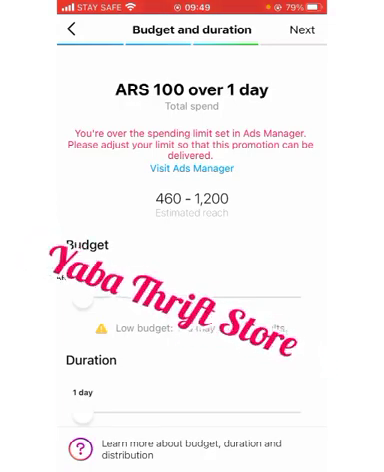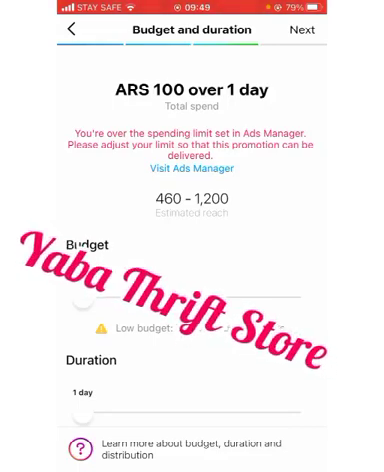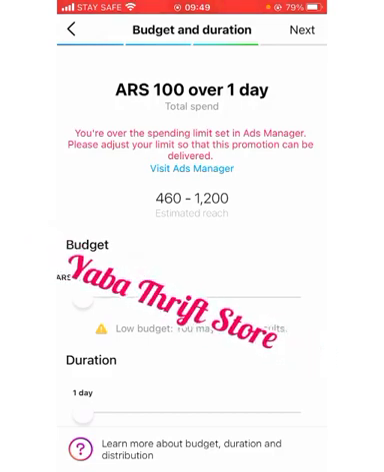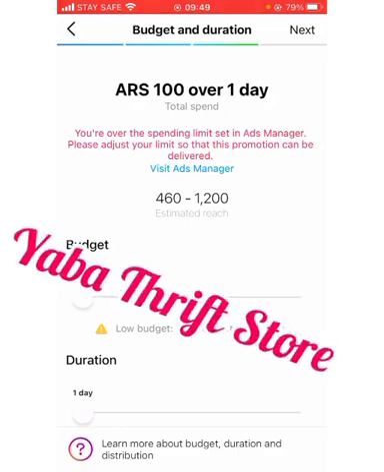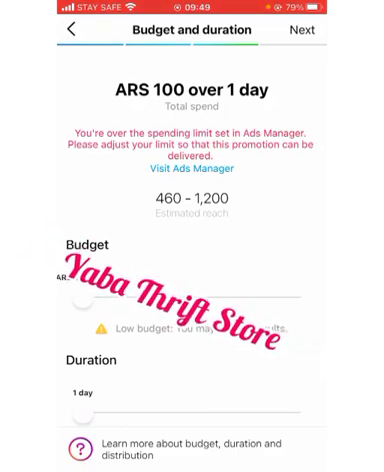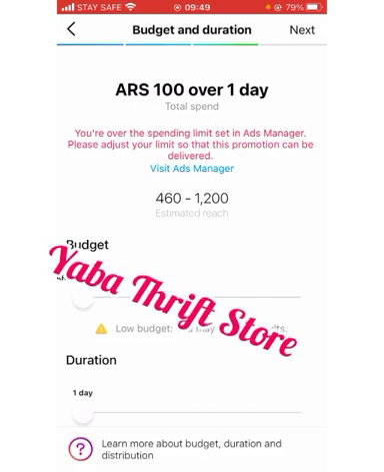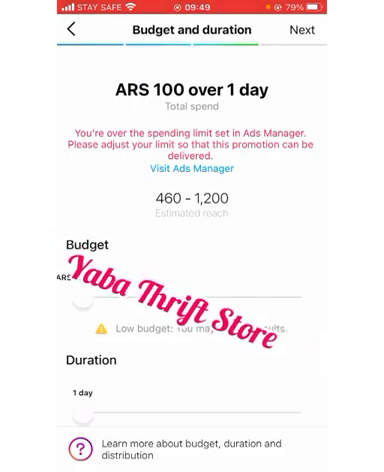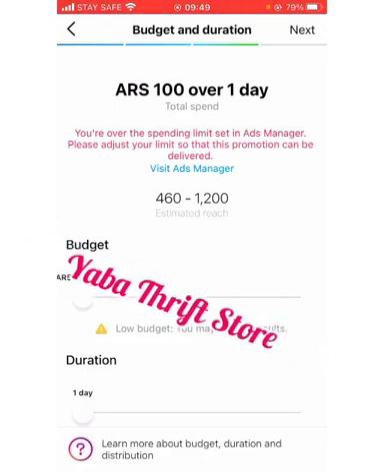So they told me I could not change my currency till further notice. So maybe much later I'll change it. This ARS 100 is about 480 or 490-something naira. So that is the least you can spend in a day for running a sponsored ad. Before now, running a sponsored ad was like 4 naira per day. But right now, you have to use 400-something naira per day at least.